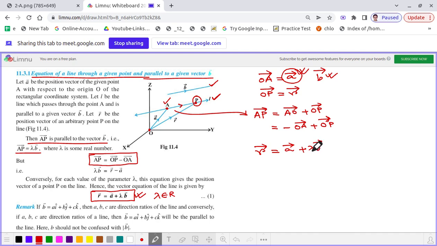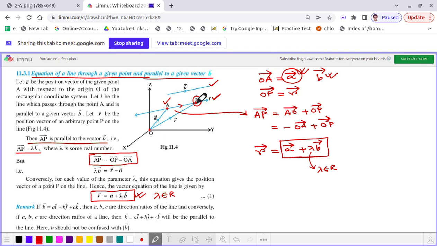So you vary lambda and you get different values of R, because in A plus lambda B, A and B are fixed, and the only thing you can vary is that lambda, where lambda belongs to the set of real numbers. All those R are nothing but the points on that straight line, and it is the position vector of those points. So as you vary lambda, you get different position vectors on that straight line. This is the way we can find the vector equation of that straight line.